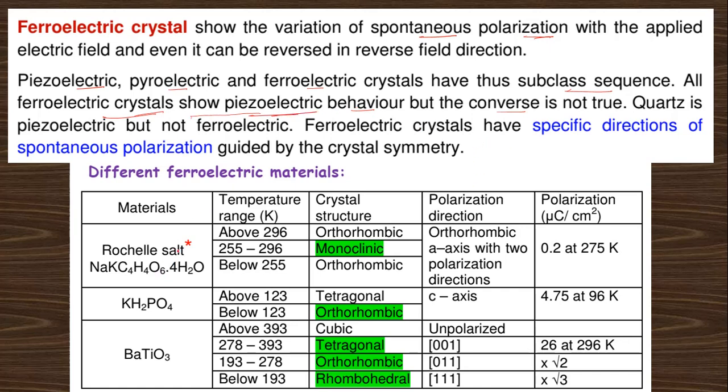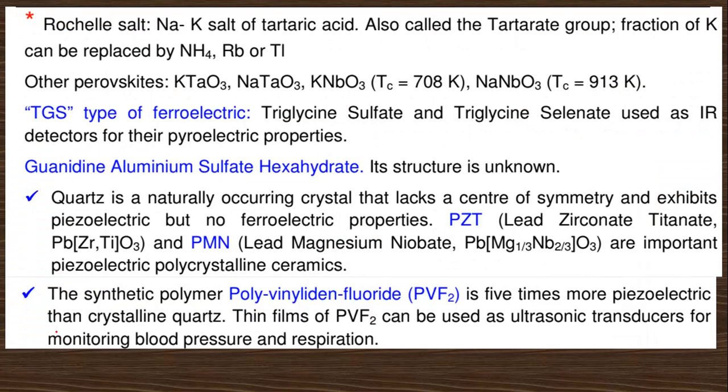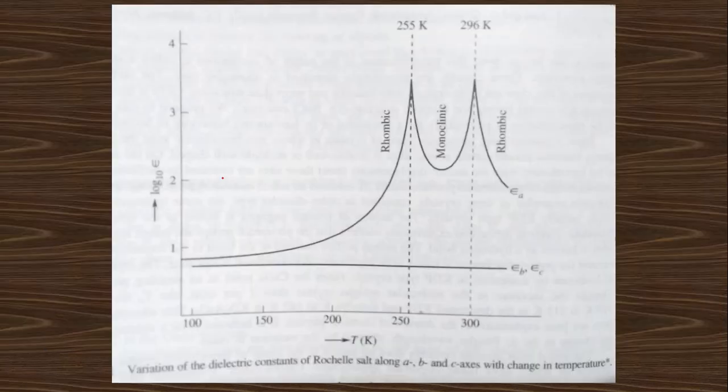There are some examples of ferroelectric materials. Rochelle salt is an important ferroelectric material. You can see there is a temperature dependence. With temperature the crystal structure will differ, and that's why the ferroelectric property also changes, right? Here are different examples, and details are given. You can look through this portion, and this is the graph of the Rochelle salt material.